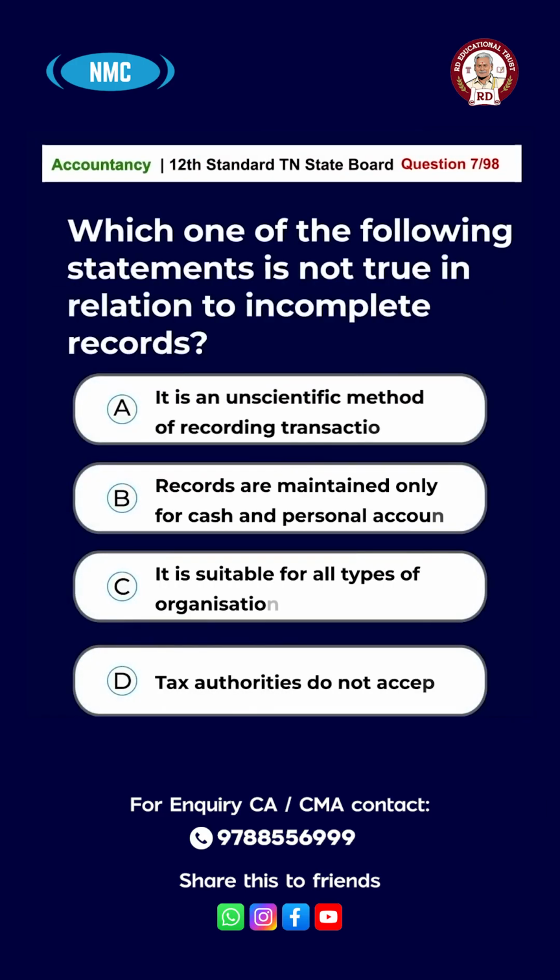Question number 7. Which one of the following statements is not true in relation to incomplete records? Option A, it is an unscientific method of recording transactions. Option B, records are maintained only for cash and personal accounts. Option C, it is suitable for all types of organization. Option D, tax authorities do not accept. The answer is option C, it is suitable for all types of organization.